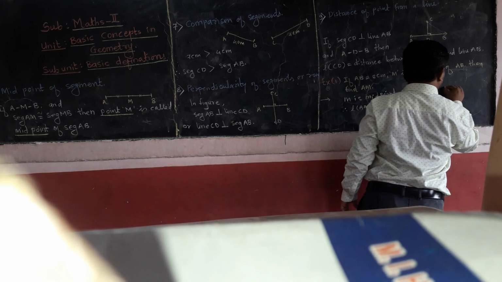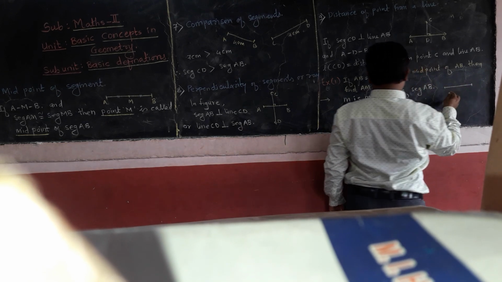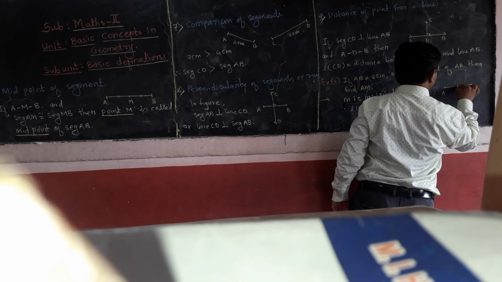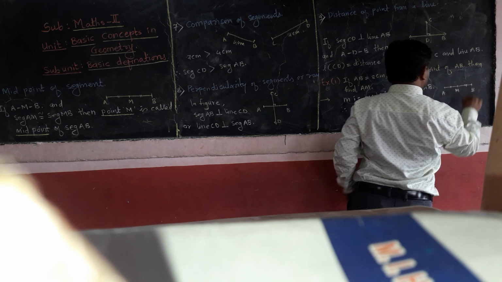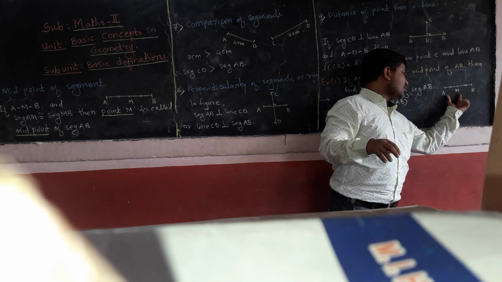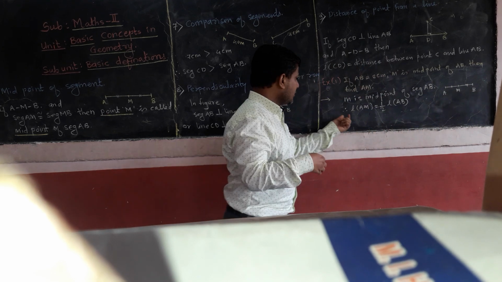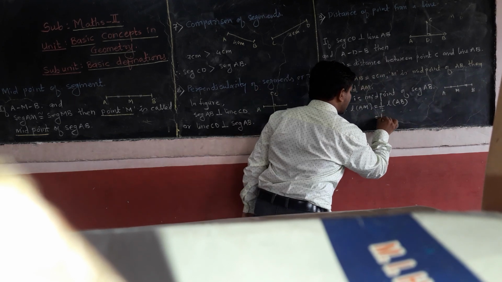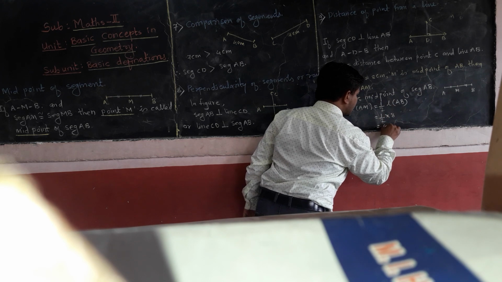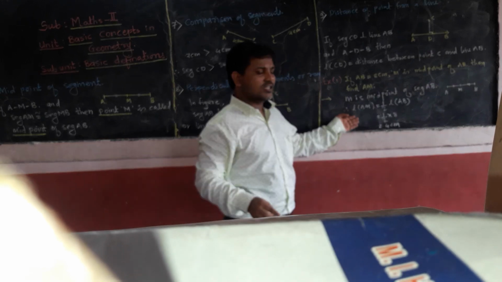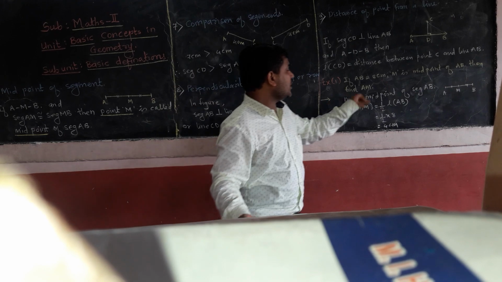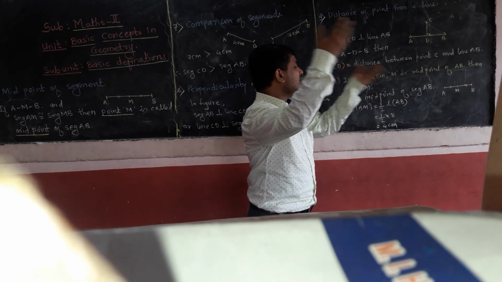If you want to work with the help of the figure, just draw the figure there. AB and here M. AM. You can see in this figure, AM is half of AB. आपको दिखाई देता होगा. तो AM जो है वो AB का आधा दिखाई दे रहा है. So वही यहाँ पे लिखा हुआ. So let us substitute the values. Half. AB is how much? 8. So half of 8 is how much? 4 centimeter. Therefore the length of AM is 4 centimeter.